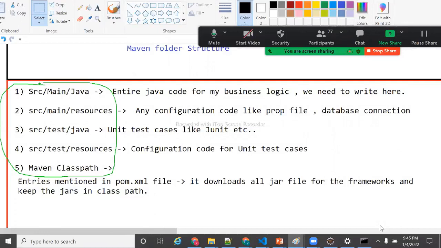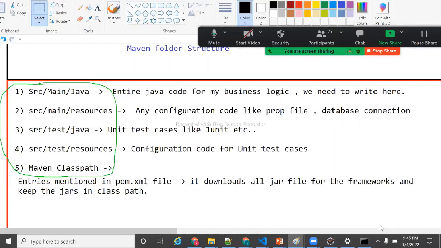In the test cases code, whatever we write, it's only for development and testing environment, right? In production, we don't require that. So if you write in the src/test/java, while packaging your jar or war, if you tell, hey, I don't want test code in production, then it will skip the src/test/java and src/test/resources folders. That's the intention of the 4 folders.